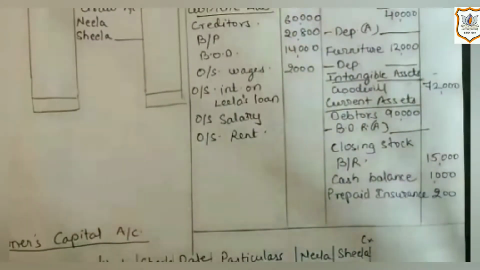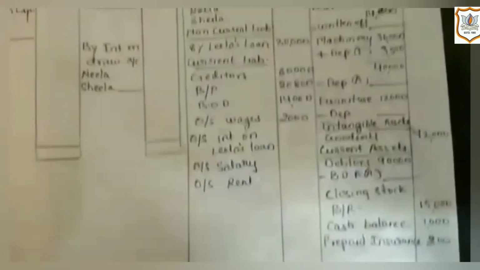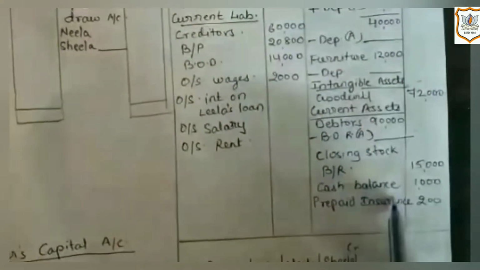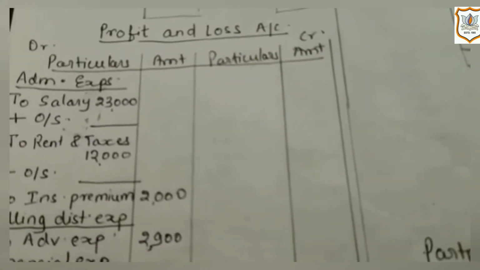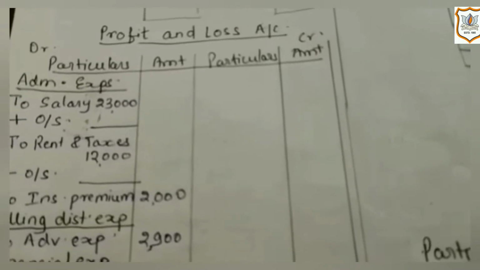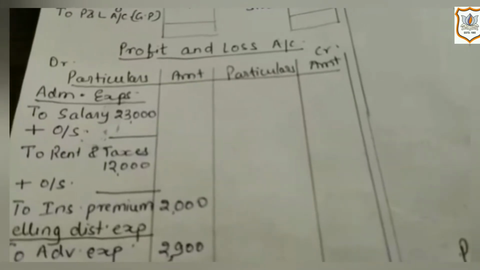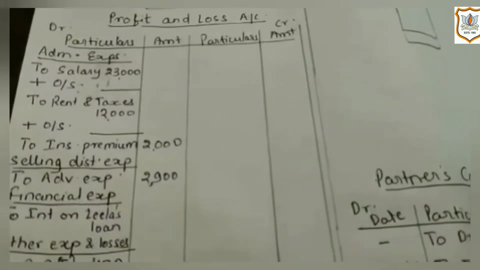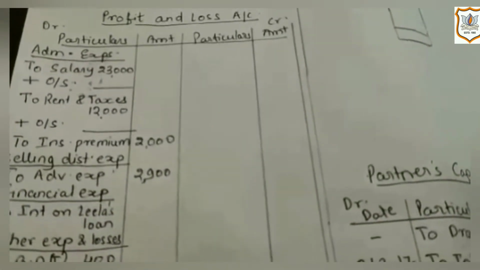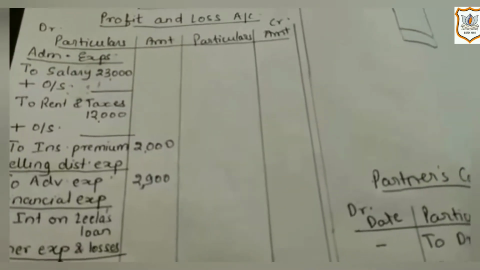Now next item is prepaid insurance, which is given in trial balance, and it will be recorded in balance sheet under the heading of current assets. Prepaid insurance rupees 200. Then next item is salary, as it is an indirect expense, so it will be recorded on debit side of profit and loss account. Then insurance premium is given, which is rupees 2,000, and which will be recorded on debit side of profit and loss account. Then rent and taxes is given, which is rupees 12,000. It will be written in inner column as it has an adjustment.